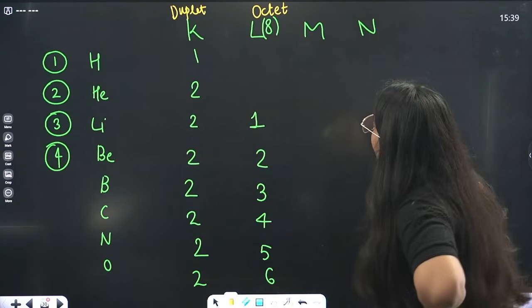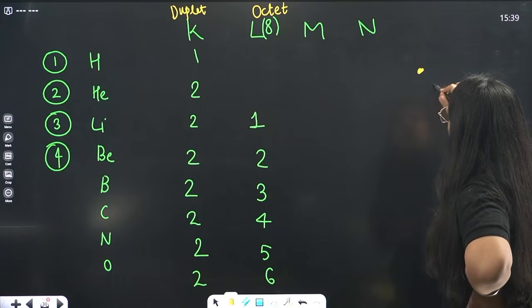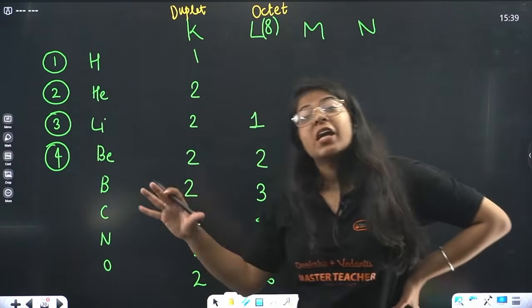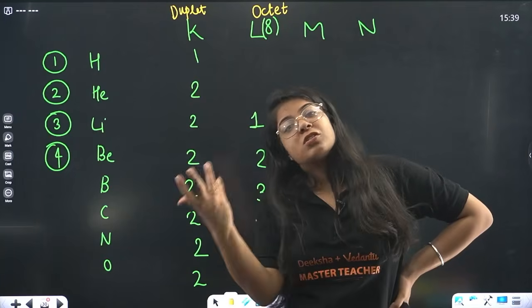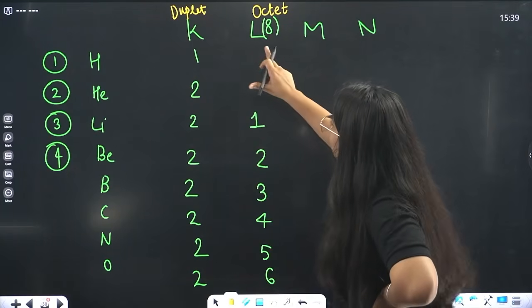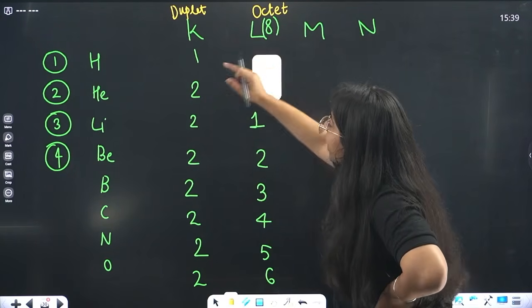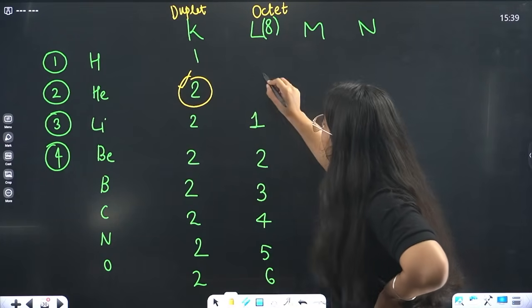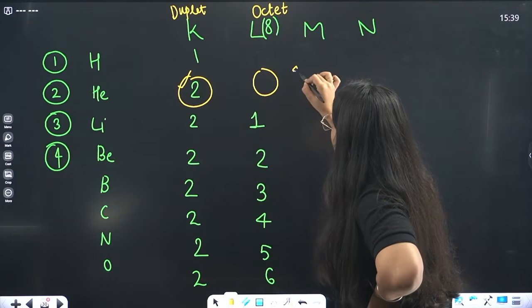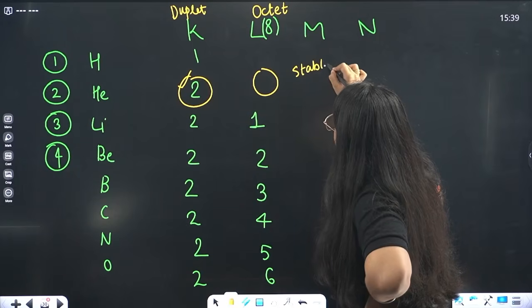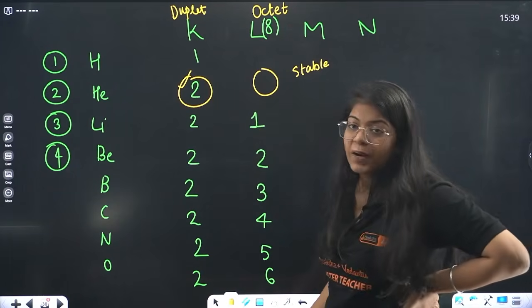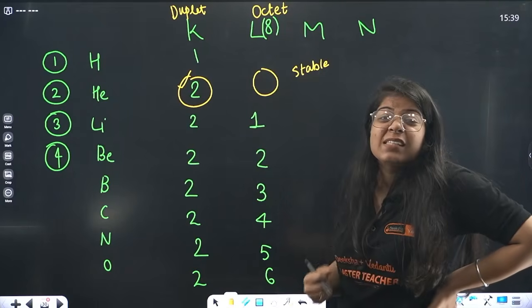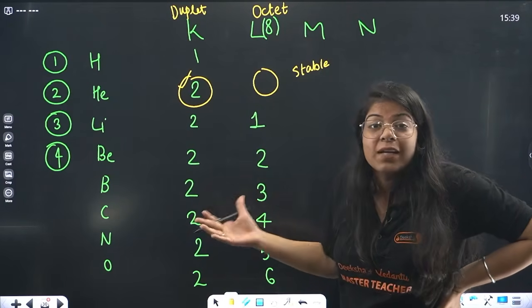Now, whenever a shell has 1 electron or 2 electrons, it is not stable. It wants 8 electrons or it wants 0 electrons. See, hydrogen has 0 electrons here. Helium, the duplet is full. It is full and it is completely empty. So this helium is stable because it has filled its duplet and there is nothing beyond. But lithium has anxiety. It only has 1. It wants 8 or 0.